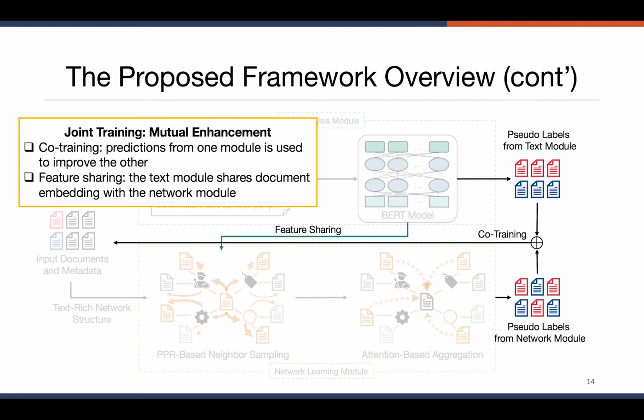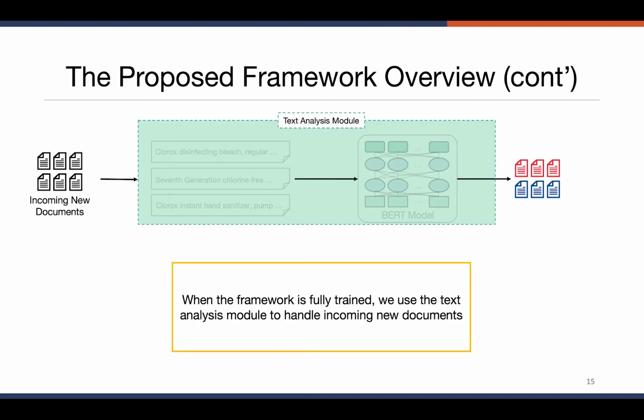We have two parts in this joint training. First one is co-training, which means the predictions from one module are used to improve the other module. And we also have feature sharing to share the up-to-date document features from the text module to the network module so that the GNN model can effectively leverage those up-to-date features. Now, after the framework is fully trained, we use the text analysis module as our final model to handle the incoming new documents for the classification task.